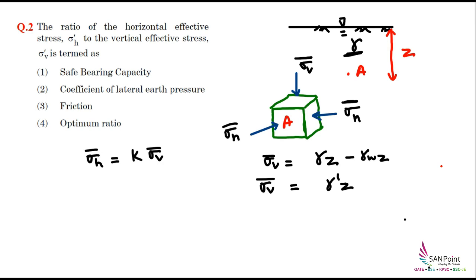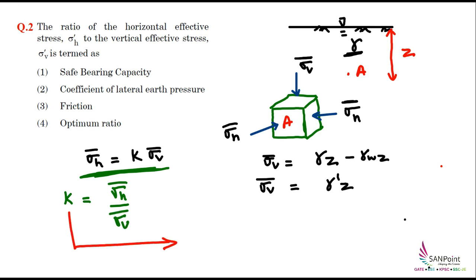But the point that we have to see here for this question is this relationship. Sigma H is called the horizontal effective stress or the lateral pressure. So this sigma H is denoted by this expression. That means with the help of this K, we are able to calculate the value of sigma H, where K is basically the ratio of the horizontal effective stress to the vertical effective stress. And this K is called the coefficient of lateral earth pressure. So for this problem, our correct answer will be option 2.